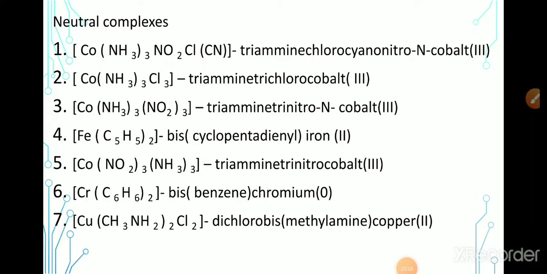Next, the examples for neutral complexes. For a neutral complex, the IUPAC name is written as one word. The rules are the same. Ligands are arranged in alphabetical order, then we write the central metal ion, then the oxidation state. Neutral complex means the net charge on the complex is 0. First, [Co(NH3)3(NO2)(Cl)(CN)]. It has 4 types of ligand, arranged in alphabetical order.